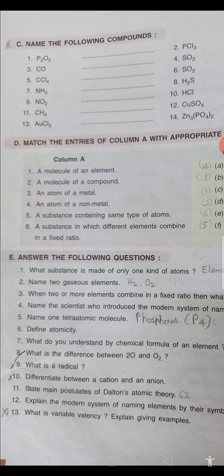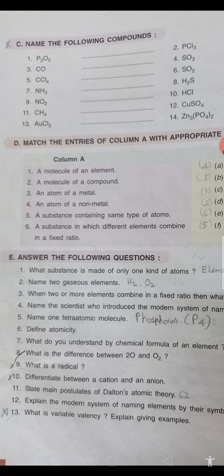Then the next question is, children, you have to write down the names of the following. I am telling you the names, you can write it yourself. The first is P2O5. This is phosphorus pentoxide. CO is carbon monoxide. CCl4 is carbon tetrachloride.